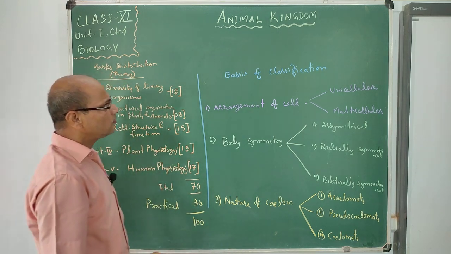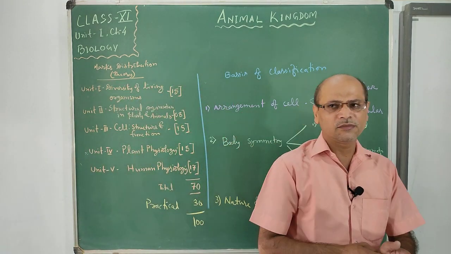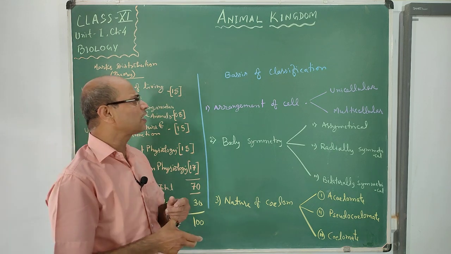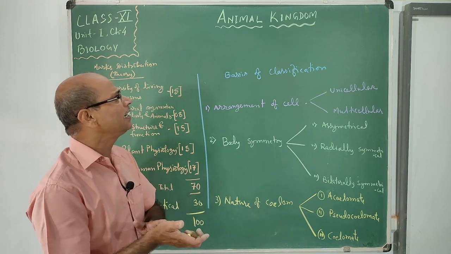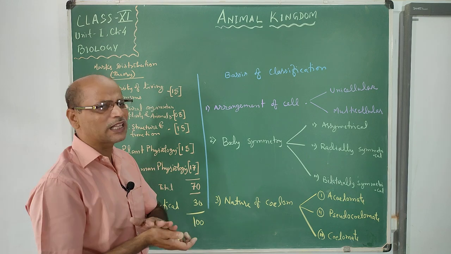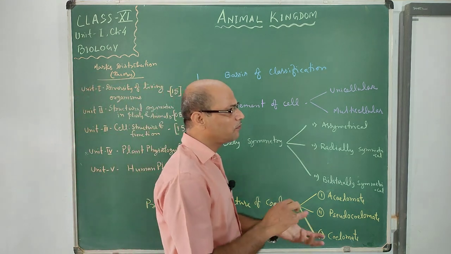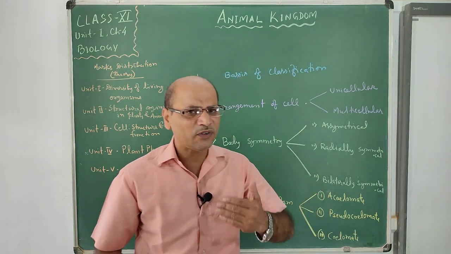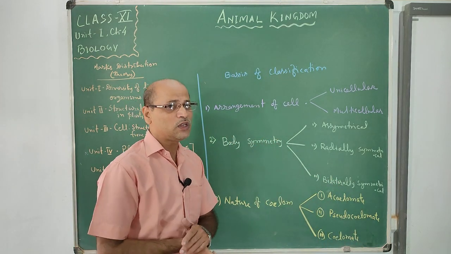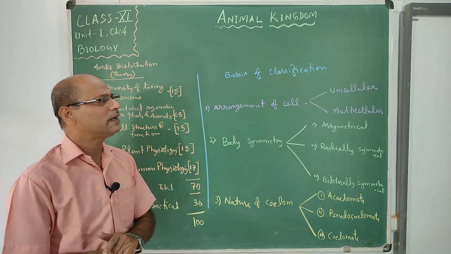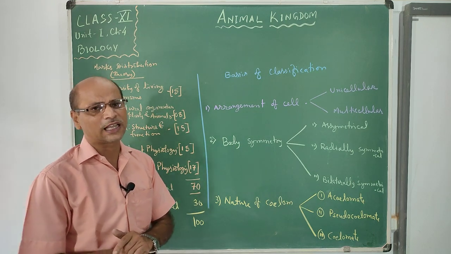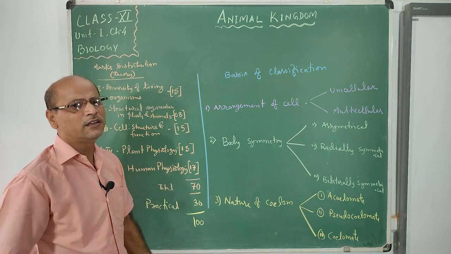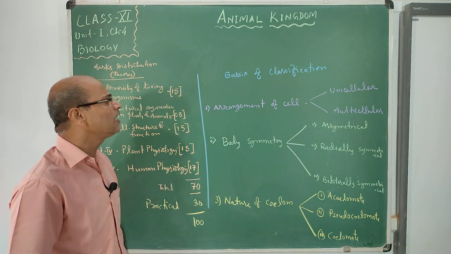Okay. So in the animal kingdom we will discuss how animals are classified, what the classification criteria are, and with the help of classification how we find it easy to know about different types of animals, which are vast in number. According to the classification we can know them properly, know them well.